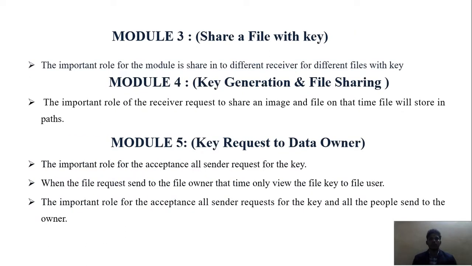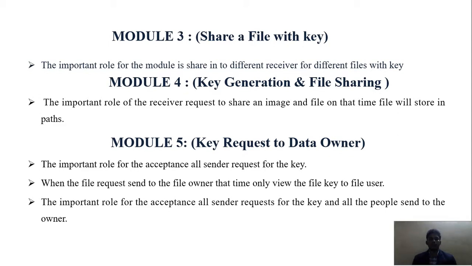Model 3, share a file with key. In this model 3, the important role is to share different files with different receivers using a key. And then model 4, key generation and file sharing. In model 4, the important role is that the receiver requests to share an image and file, and at that time the file will be stored in a path.